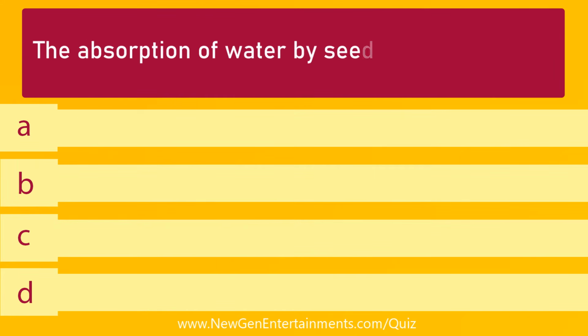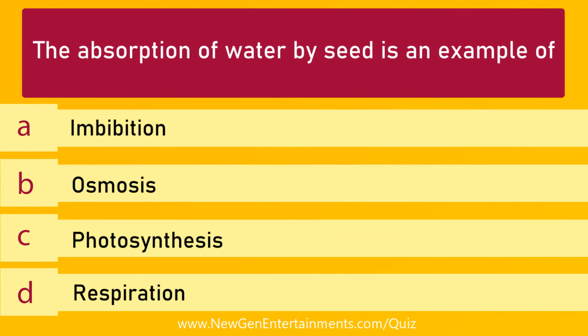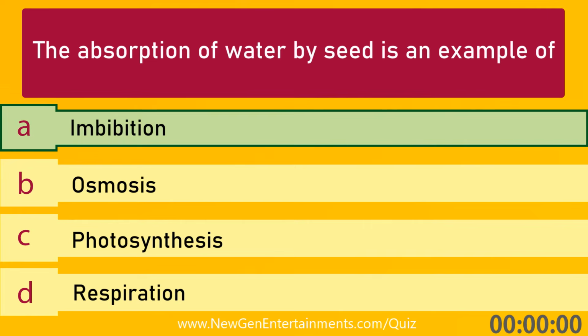The absorption of water by seed is an example of, options A. Imbibition, B. Osmosis, C. Photosynthesis, and D. Respiration. Answer is option A. Imbibition.